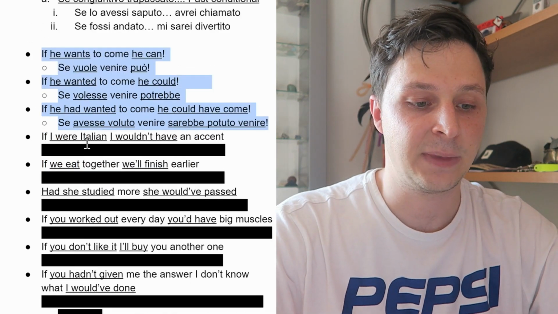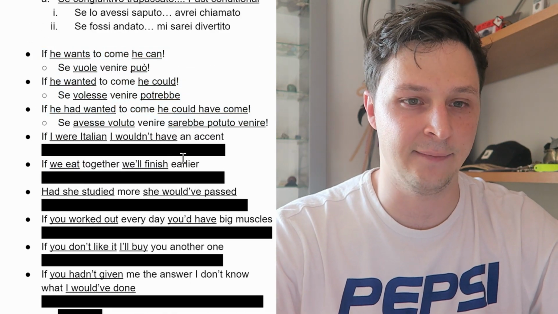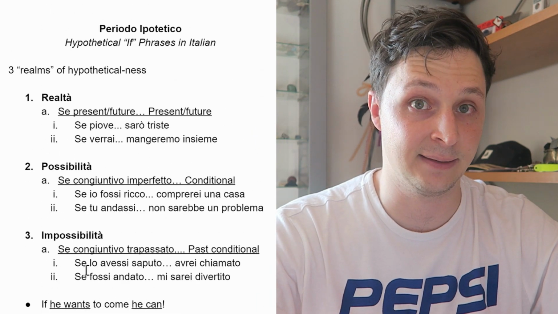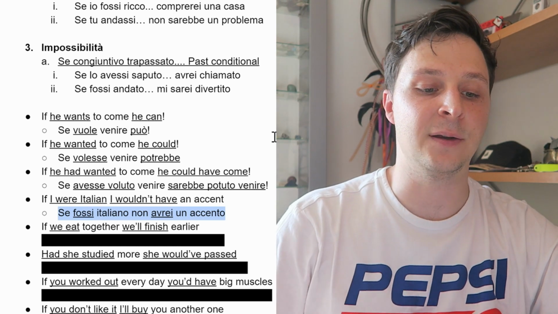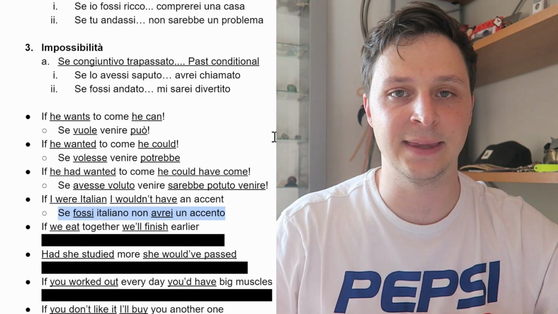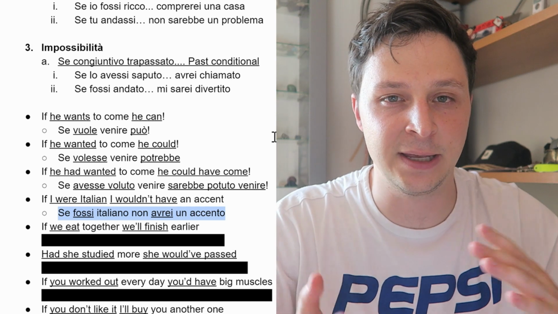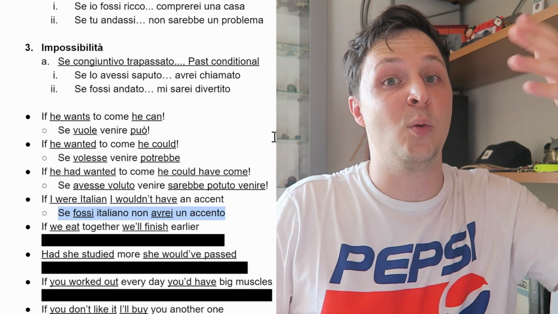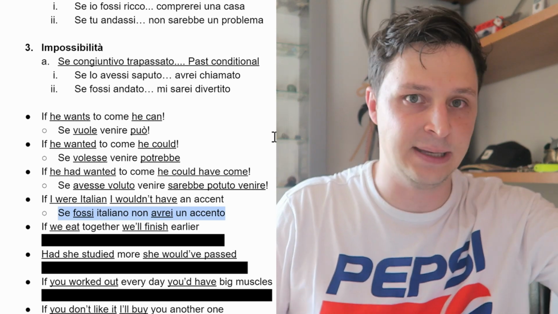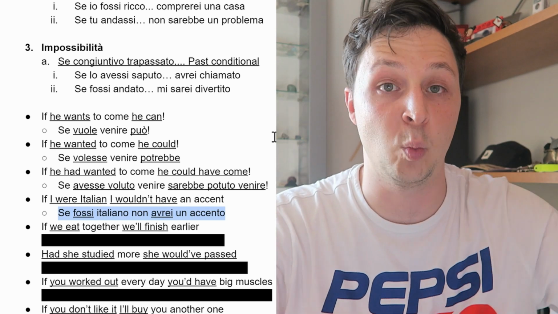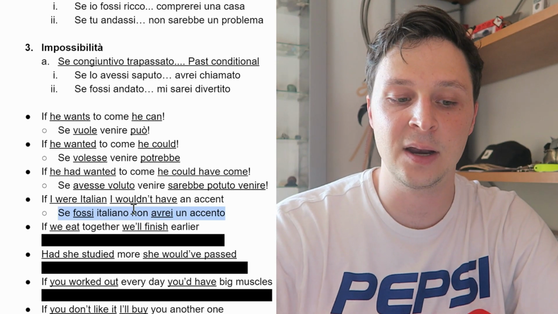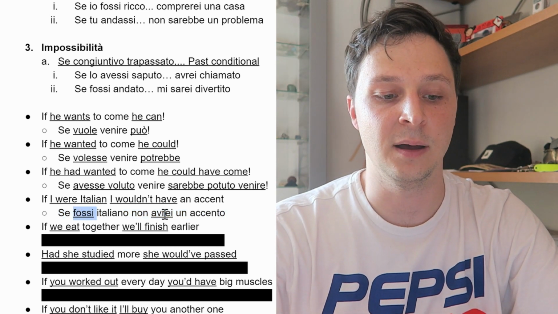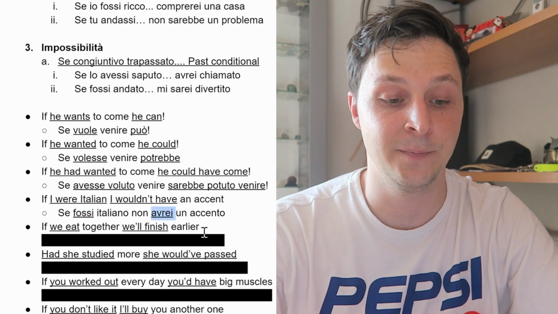Next is, if I were Italian, I wouldn't have an accent. So again, what is that? If I were an Italian, I wouldn't have an accent. So this one is, se fossi italiano, non avrei un accento. So again, even though it's not a real possibility, I'll never be an Italian. At least in the English sentence, if I were Italian, in the possibility that I am Italian, I would or would not have an accent. Se fossi italiano, non avrei un accento. So congiuntivo imperfetto, and then a conditional.